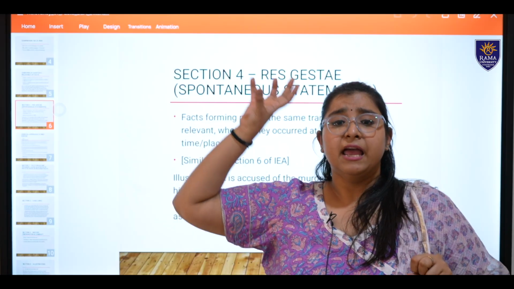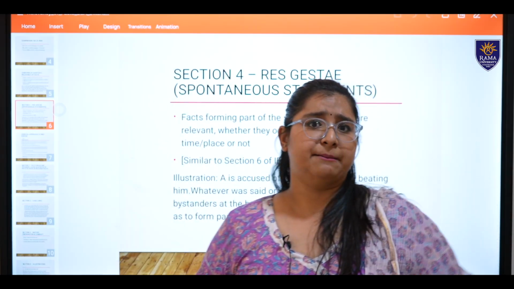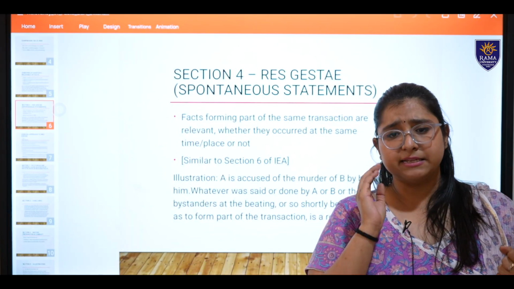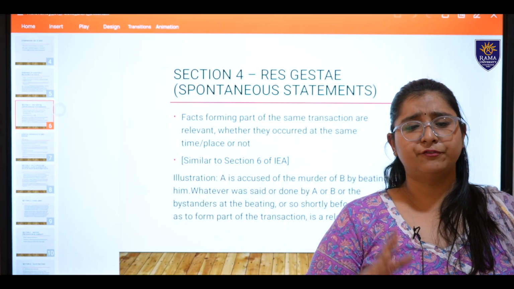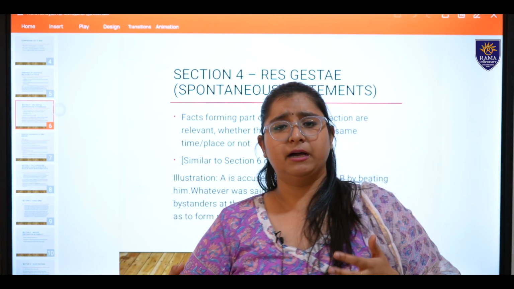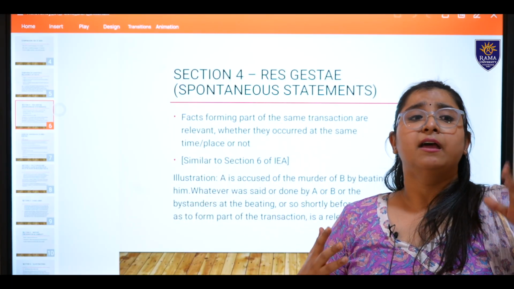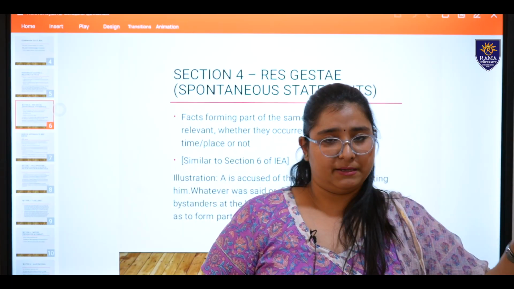For example, a bus fell from the cliff, and some of them were coming up and shouting and saying, Ram pushed the bus.